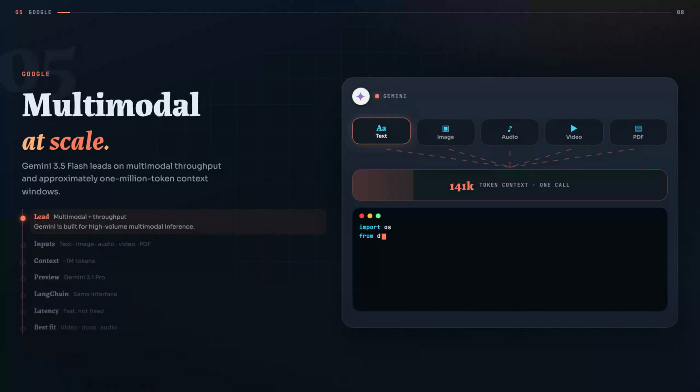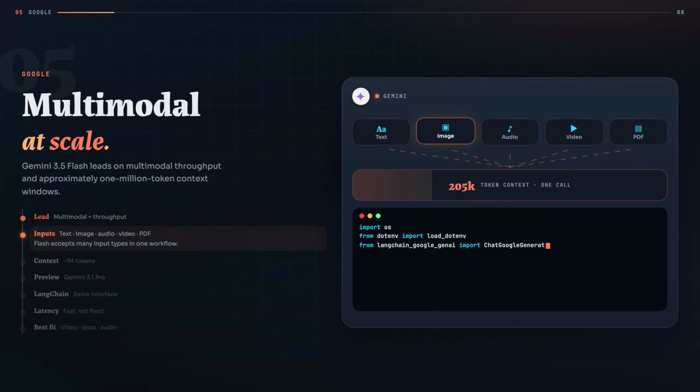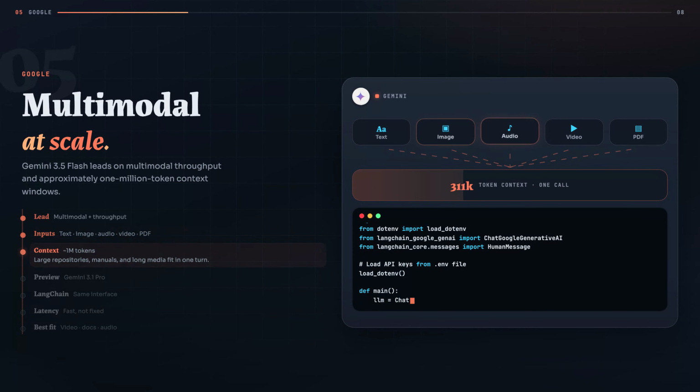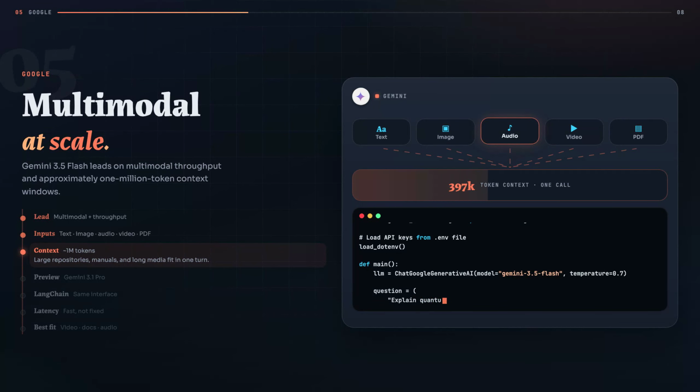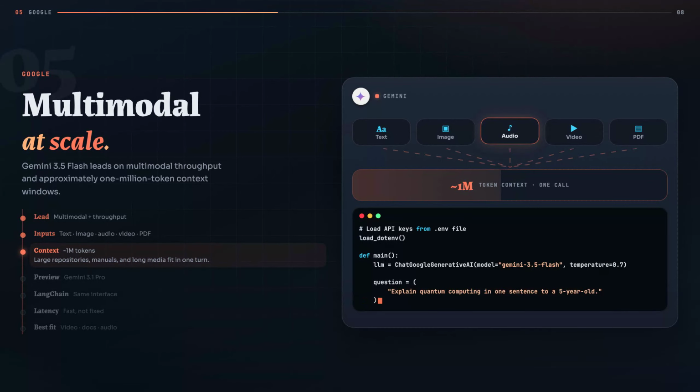Now let's look at Google Gemini. Google's Gemini ecosystem leads in multimodal processing and high-throughput inference. Gemini 3.5 Flash accepts text, images, audio, video, and PDF inputs. It supports an input context window of approximately 1 million tokens, allowing developers to process large repositories, lengthy documents, audio recordings, and video files inside a single workflow.